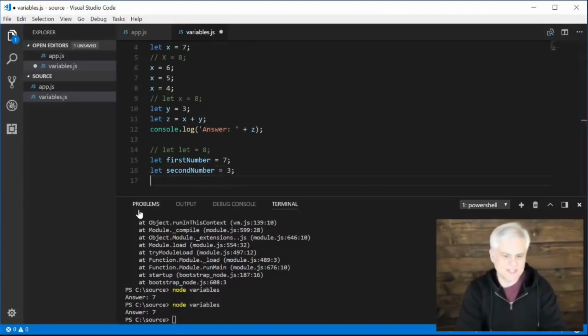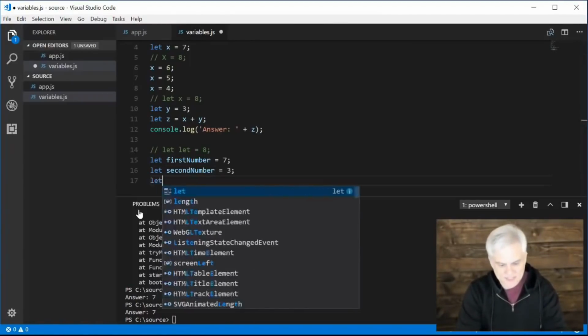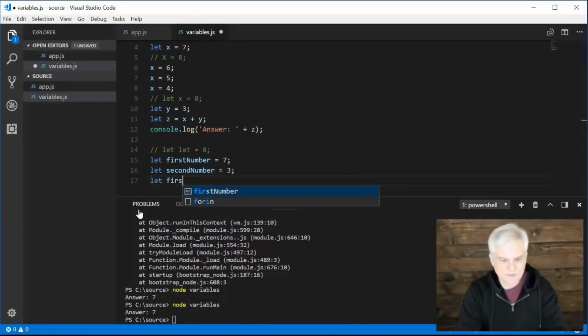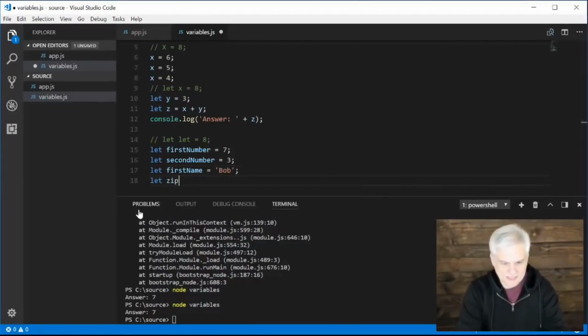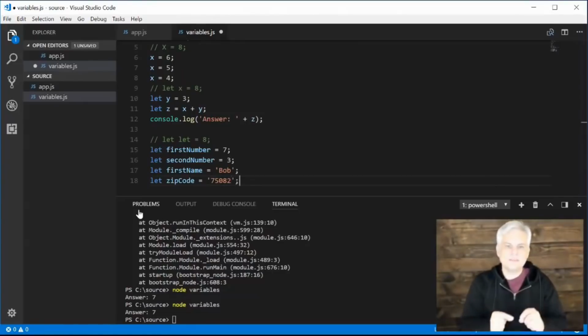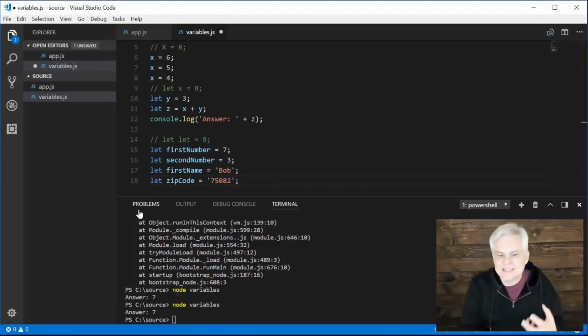line number 12 instead. Here are some better ones actually, like if we wanted to capture or represent information like the first name, or let zipCode equals 75082. And so on, all right? So use names that represent the thing you're trying to store, and from an application perspective, what meaning does this variable have inside of our application?